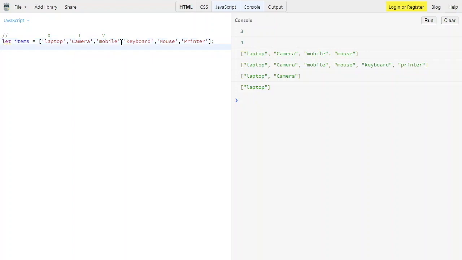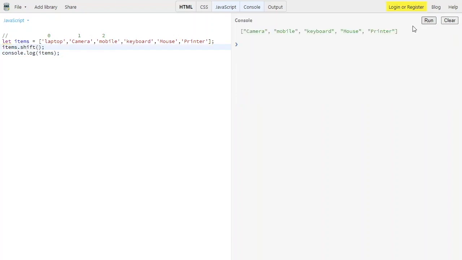Let me put item.shift, and then use console.log over here with items. Let me clear the console and try to run this. As you can see, the first element at index 0 is removed when we use shift.